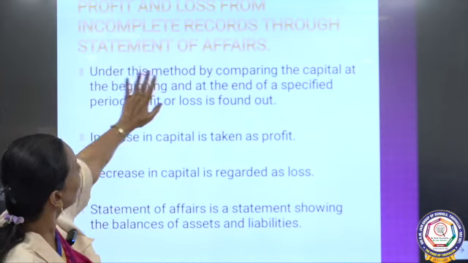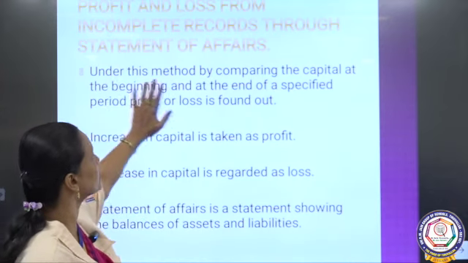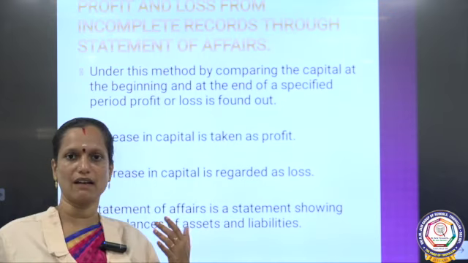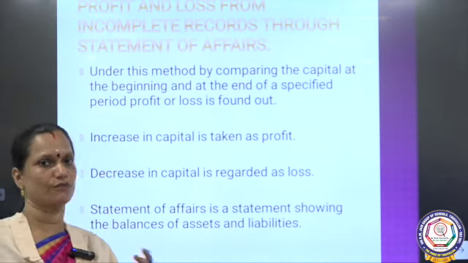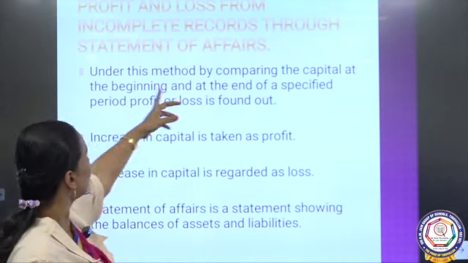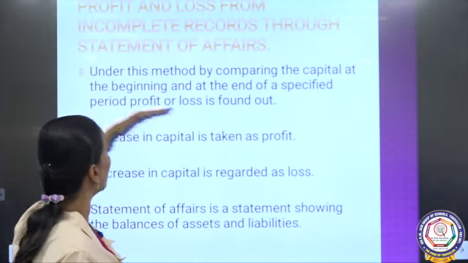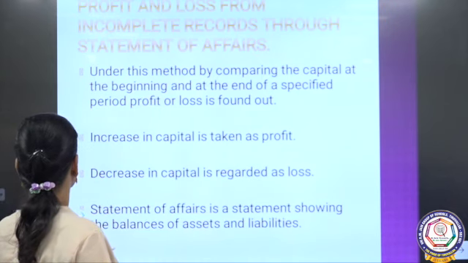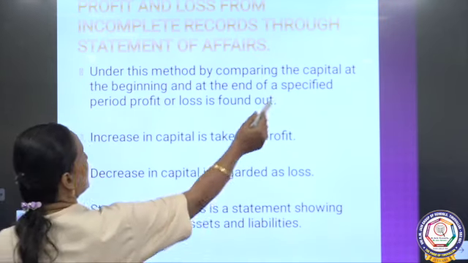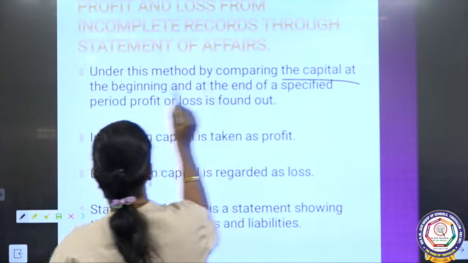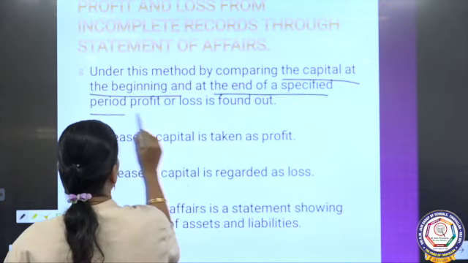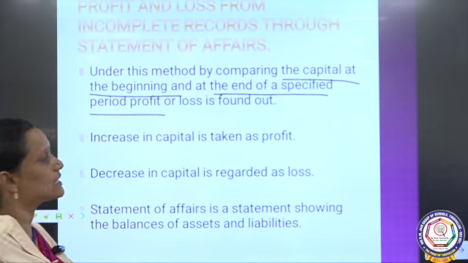Profit and loss from incomplete records through statement of affairs. So, in this method only we can find out the profit or loss of the company. Under this method, by comparing the capital at the beginning and the end of the specified period, the profit or loss is found out.